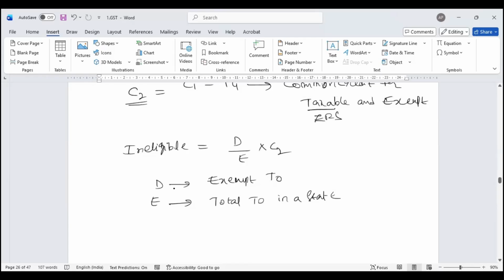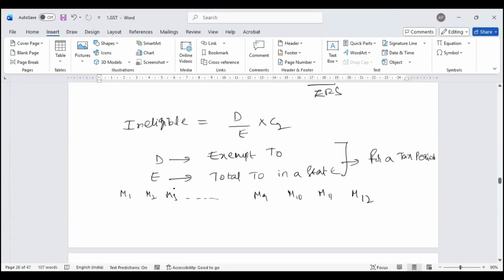Now, this turnover is for a tax period. Let's assume month 1, month 2, month 3, so on, month 9, month 10, month 11, month 12. I have a turnover in month 1, I have a turnover in month 2, I don't have turnover in month 3.